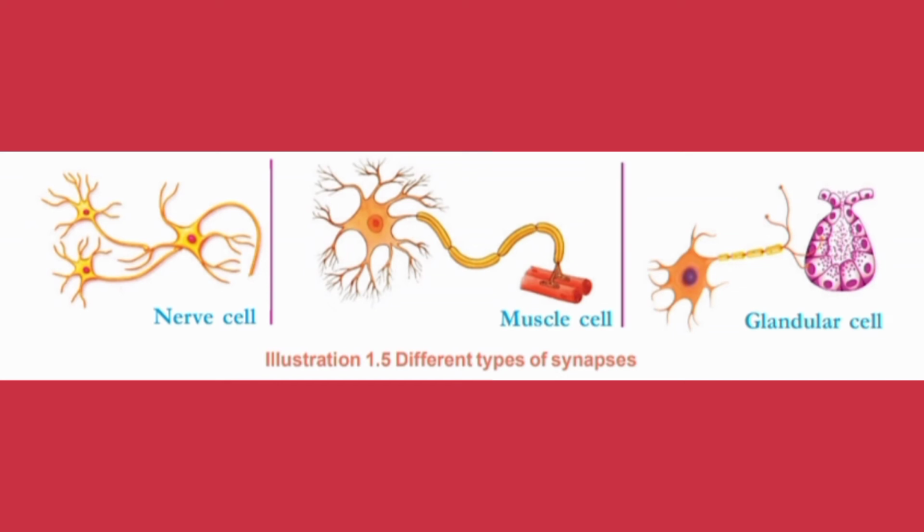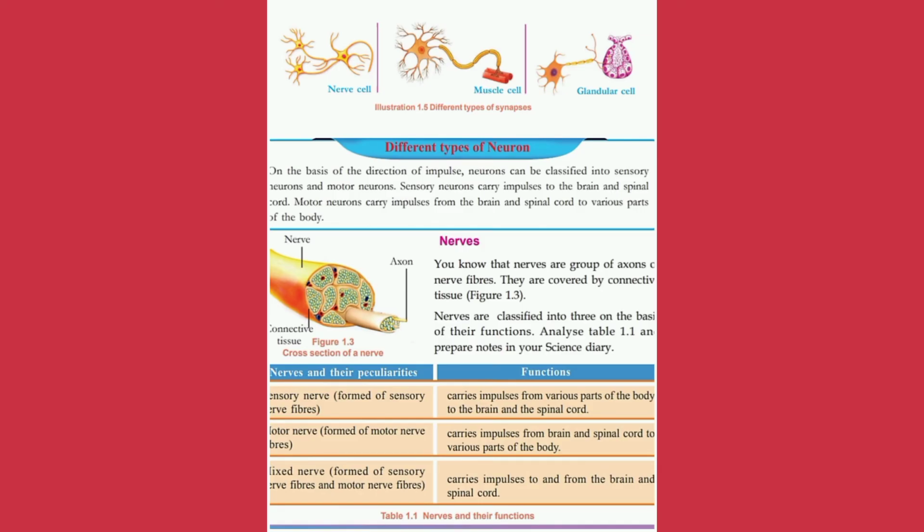There are different types of synapses at different junctions. Look at the picture, then you will clearly understand.